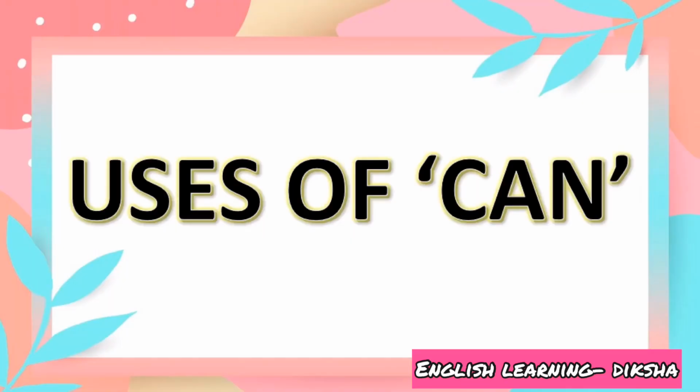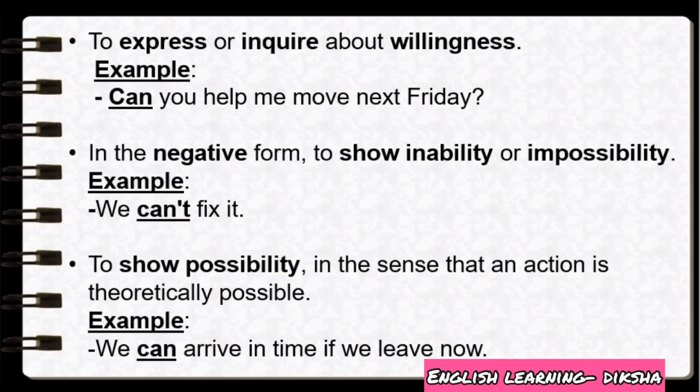So first are the uses of can. Can or cannot or can't is used to express or inquire about willingness. Look at the example. Can you help me move next Friday? So in this example, can is used to inquire about the willingness or readiness of a person for helping him or her to move next Friday.